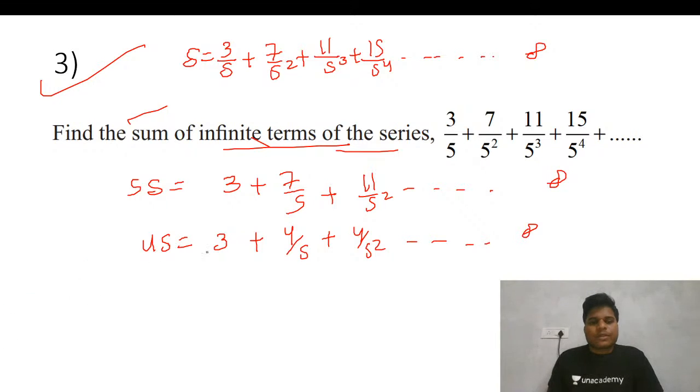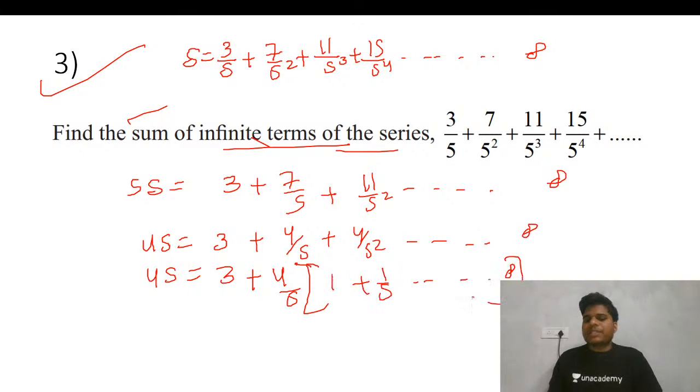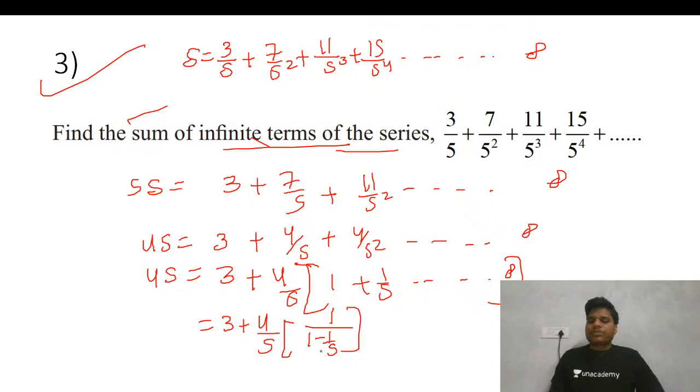Fine. So this is 4S. Now you can solve this. Just take 4 by 5 outside, so 1 plus 1 by 5, this infinity. See, this is your GP series, simple infinite GP. So just 3 by 4 by 5. This is A upon 1 minus R, which we use for the infinite series. So that becomes 4 and 5. So this gets cancelled. So what we get?